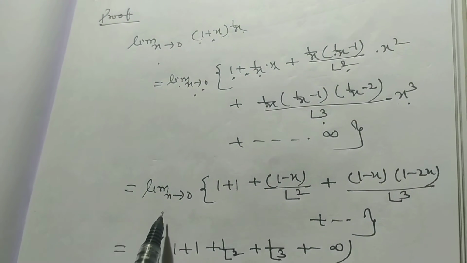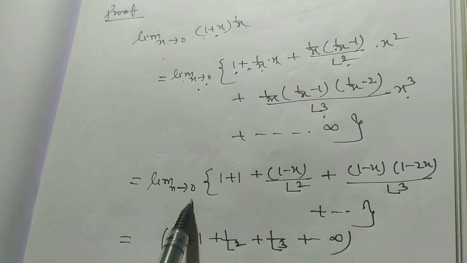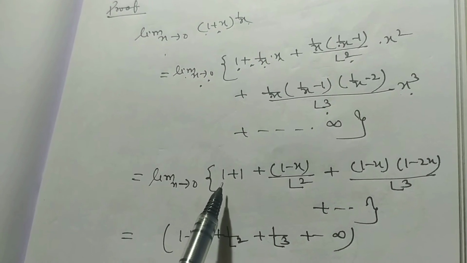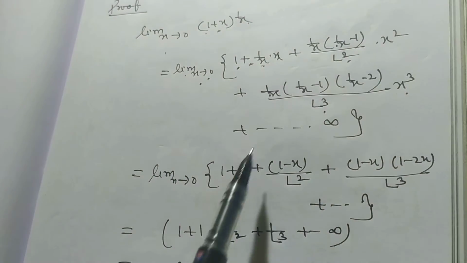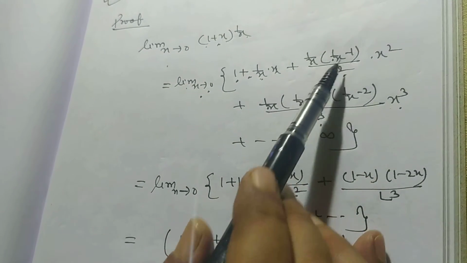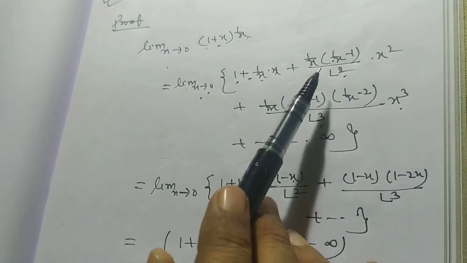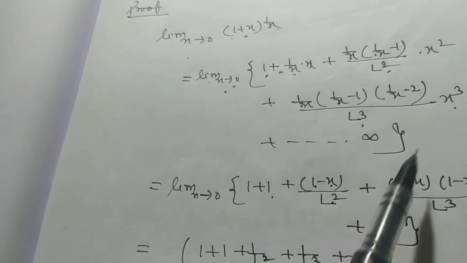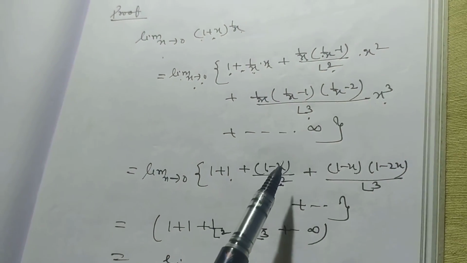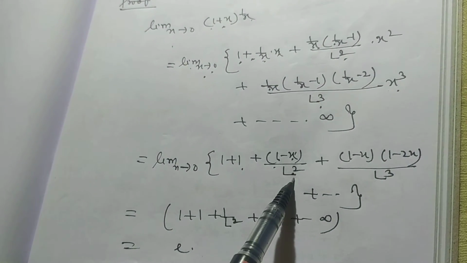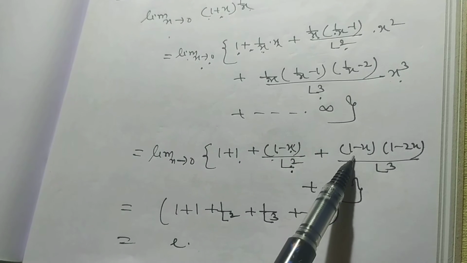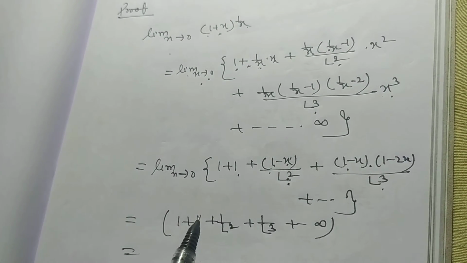So the value of limit x tends to 0, 1 plus 1 by x into x, plus 1 by x into 1 minus x divided by factorial 2 x square, x goes out. So we have 1 minus x by factorial 2, 1 minus x, 1 minus 2x by factorial 3.